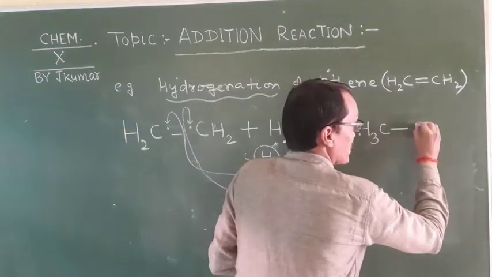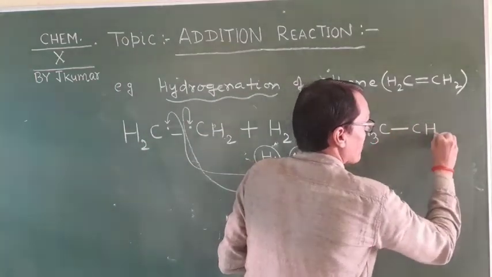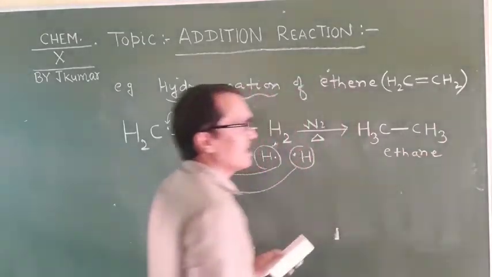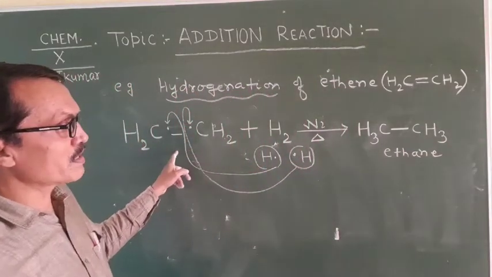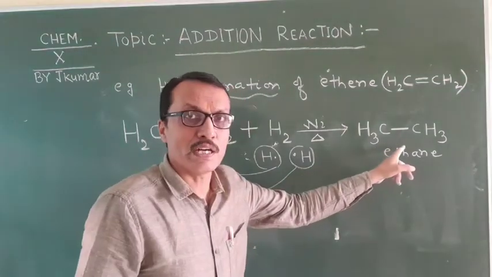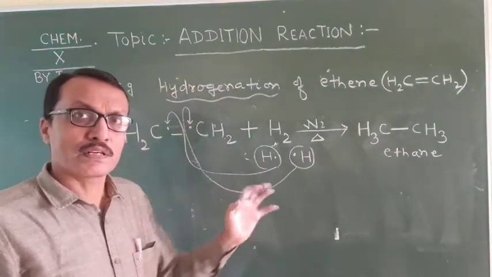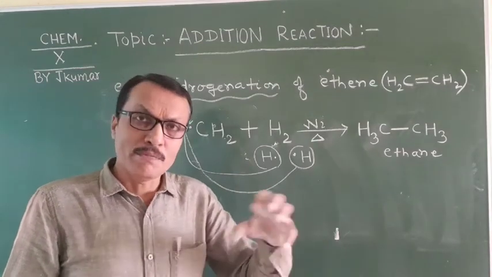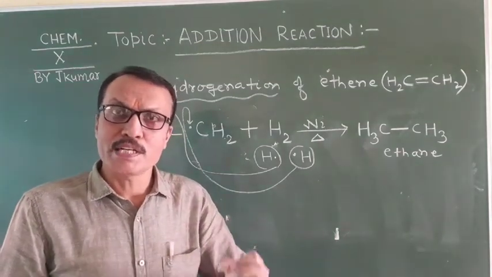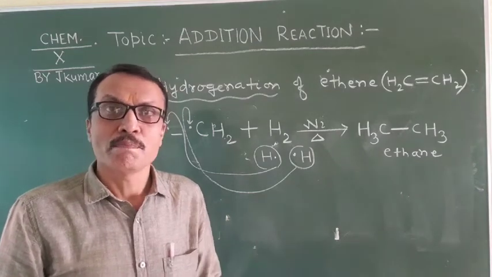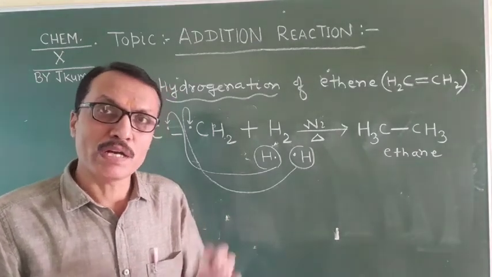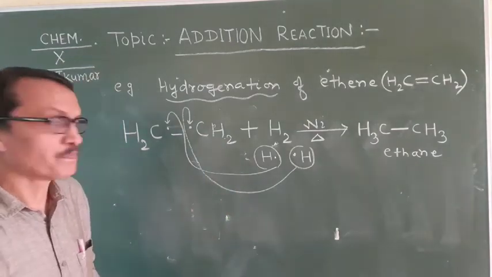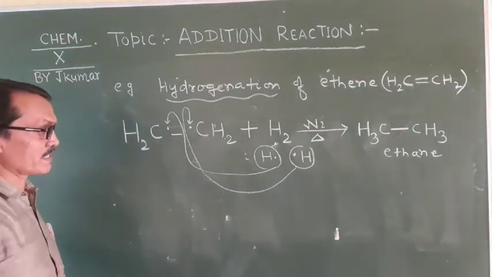In this way, students, you can see unsaturated hydrocarbon turns to saturated hydrocarbon, meaning ethene converts to ethane. So double bond compounds can be converted to single bond compounds by addition reaction. You have to keep this in mind. So this is the addition reaction.